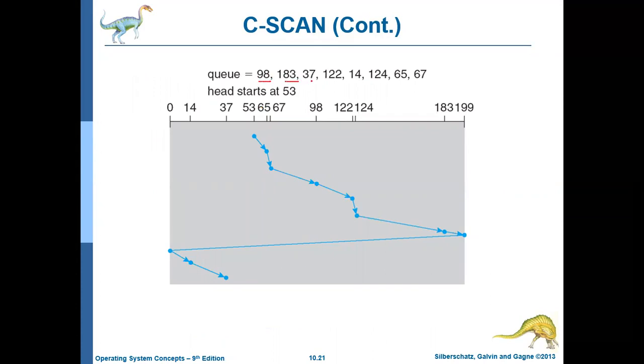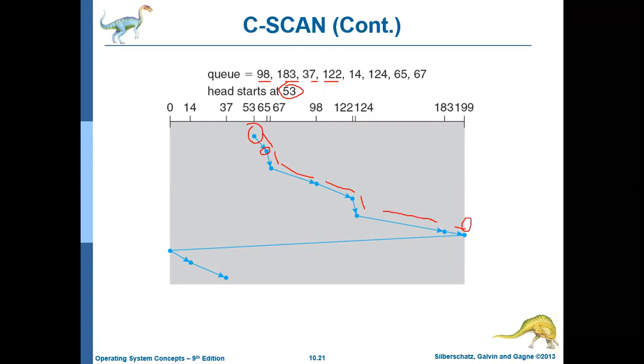So this is the data: 98, 183, 37, 122, the same data. And initially we are assuming the head is at location 53. Let us say now the head is moving in the forward direction. In the forward direction, it will satisfy all the requests. After 53 it goes to 65. It serves that request, then 67, then 98, then 122, then 124, then 183, and then it reaches the end of the disk.